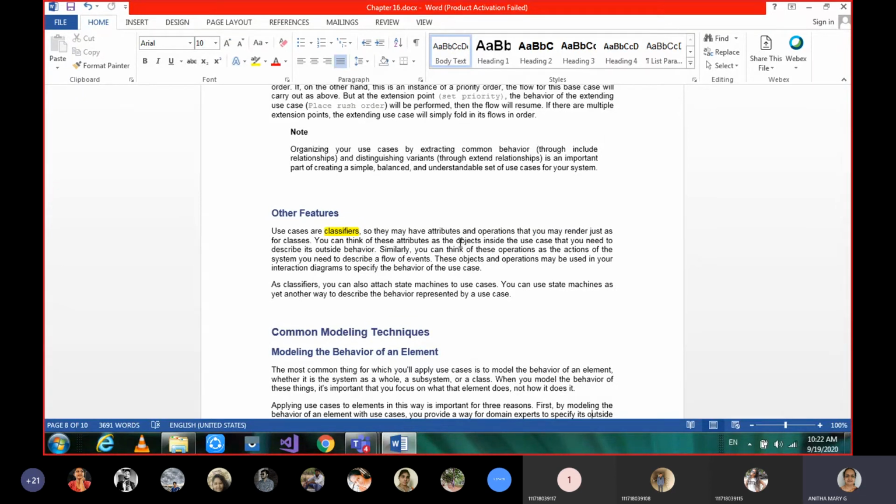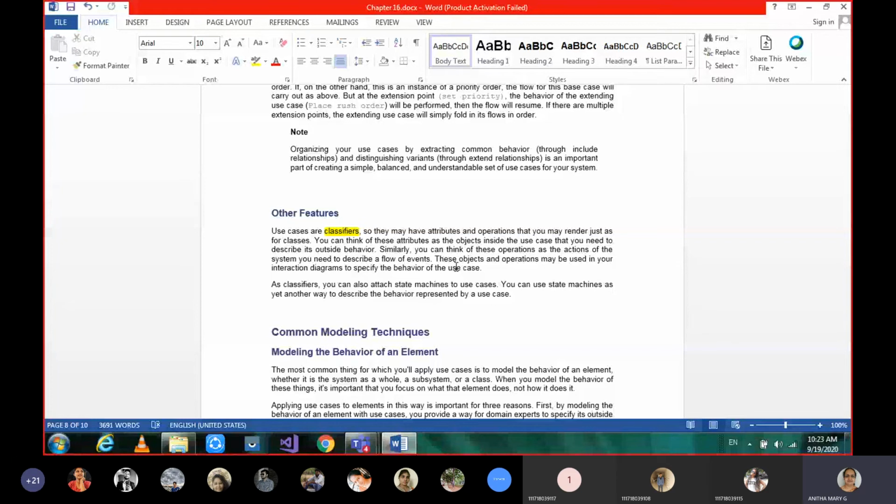So we can talk about a use case being a classifier, and also we may have attributes and operations for a class. Just like that, we can imagine attributes as objects inside the use cases, needed to describe its outside behavior, whereas operations describe the inside behavior of the use case.